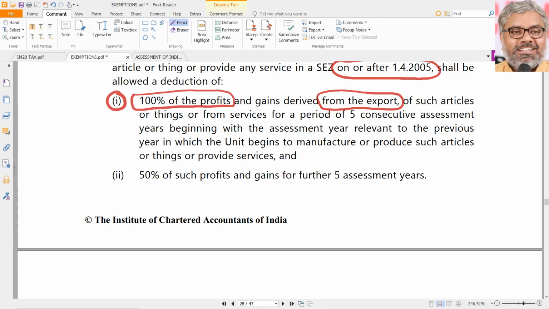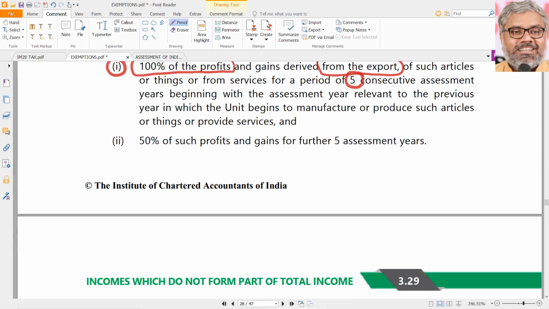Up to what period? Not infinitely. Up to 5 consecutive assessment years, beginning from the year in which the SSC has started the business, naturally. Of course, it should have started on or after 1/4/2005. Don't think they should start only on 1/4/2005. From 1/4/2005 onwards, anytime they would have started. But from that year onwards, for 5 consecutive assessment years, they will get a 100% tax holiday. They don't have to pay any tax on the profits derived from export of articles or things or services up to 5 years.